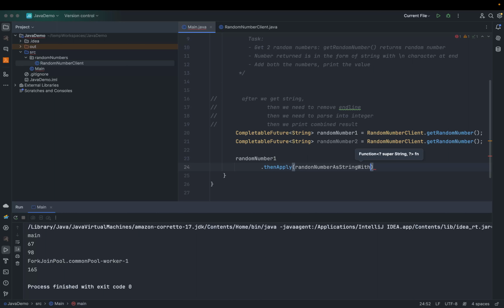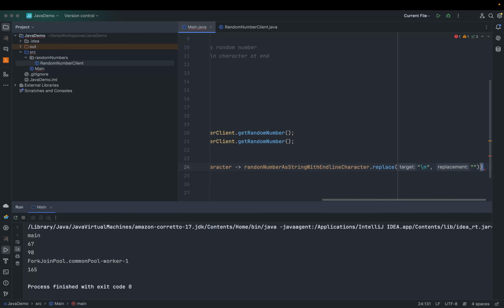So we will do dot replace, and in replace we want to replace the newline character with empty, or with nothing. So this future will return a string.